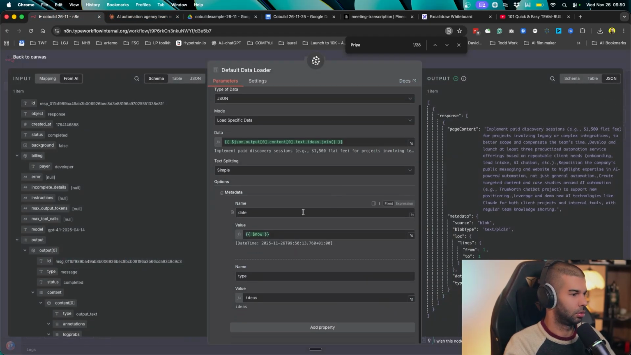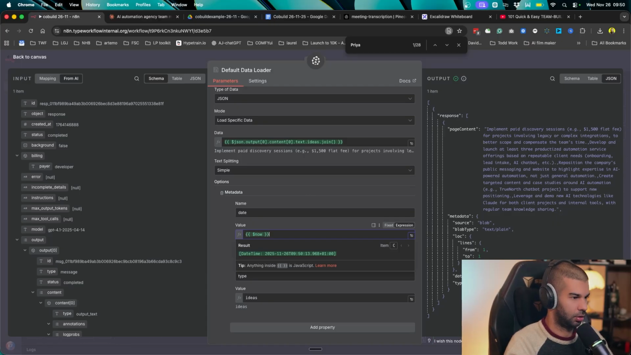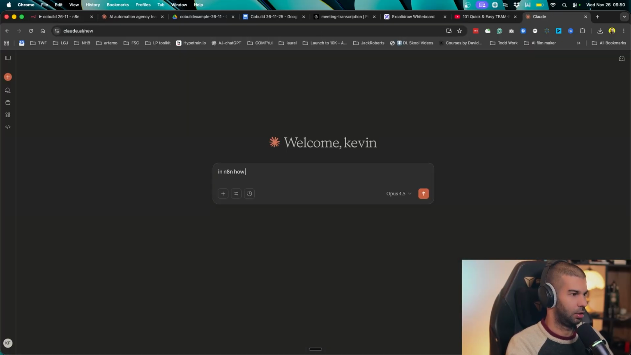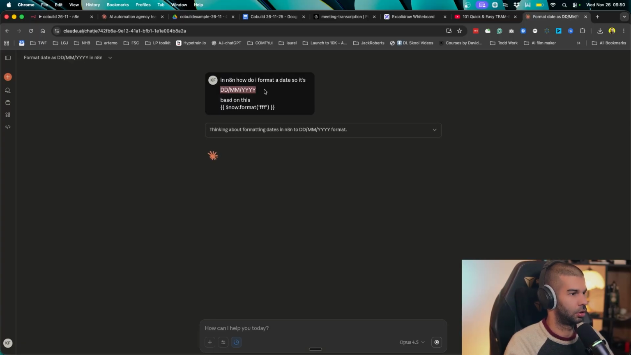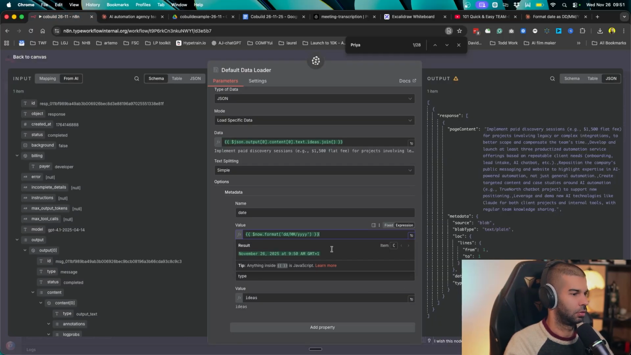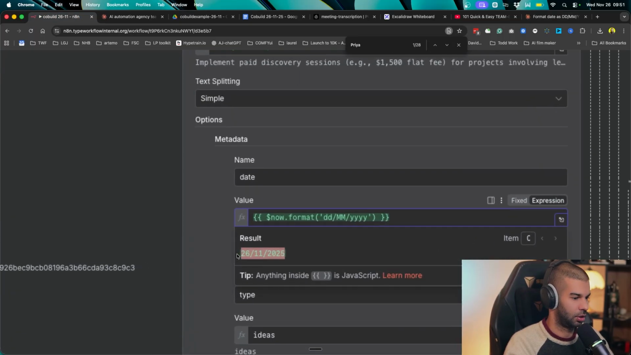So here, instead of inserting that, let's insert now.format. And here, let's just put in FF. Let's see which one that is. Let's just load, in n8n, how do I format a date? So it's DD, month, YYYY. Based on this, probably I can just use that. Small d, small y's, capital M's. So if we go back here, I get 26/11/2025.